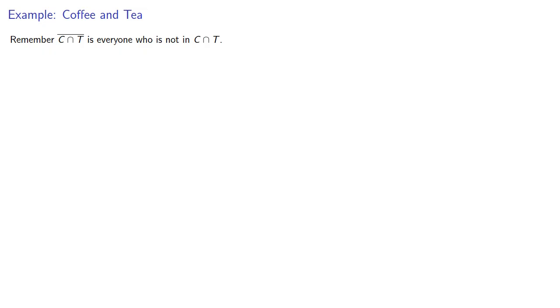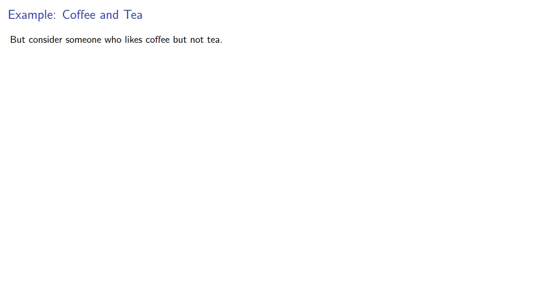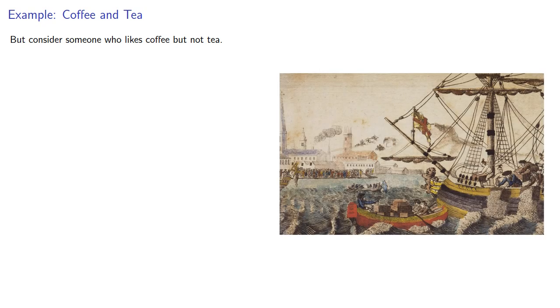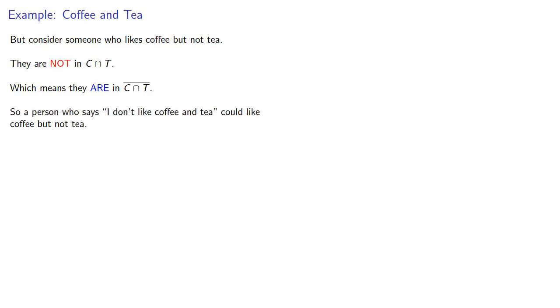So remember, the complement of C intersect T is everyone who is not in C intersect T. But those in C intersect T will drink whatever the waitress brings. They both like coffee and also they like tea. But consider someone who likes coffee but not tea. They are not in the intersection, which means they are in the complement. So a person who says, I don't like coffee and tea, could like coffee but not tea. And by essentially the same argument, they could be a person who likes tea but not coffee.